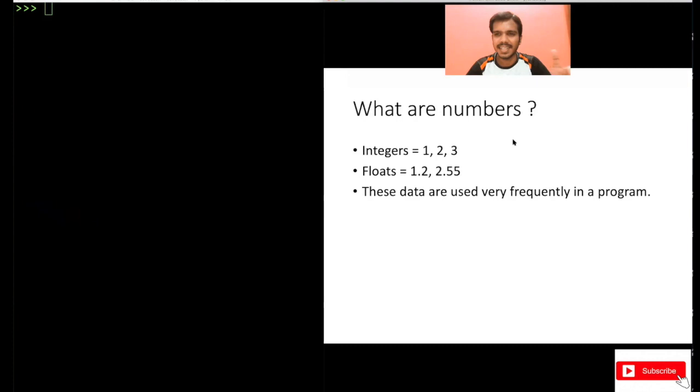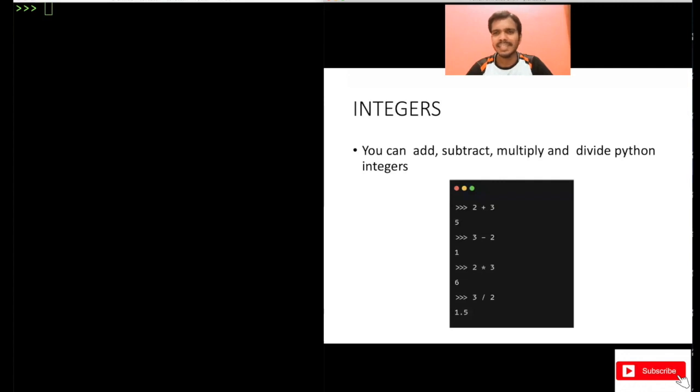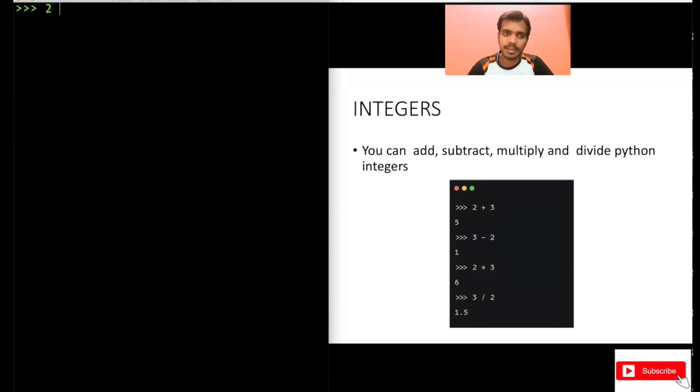What are numbers? It's integers. It's 1, 2, 3. It can be floating numbers like 1.2, 2.55, 3.66, right? And these data types are used very frequently. You will use strings and numbers, these data types, very frequently in your program. Now, what are integers? In strings, you cannot do addition, subtraction, and everything, right? But in integers, you can do this. Just write, for example, 2 plus 3. It will print you 5.